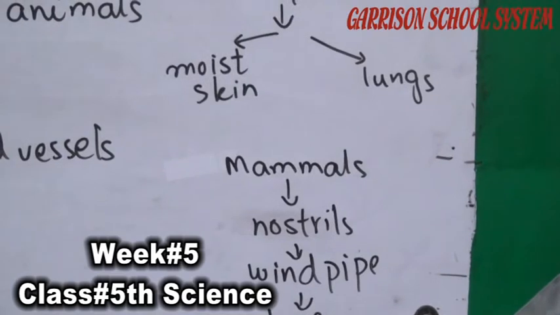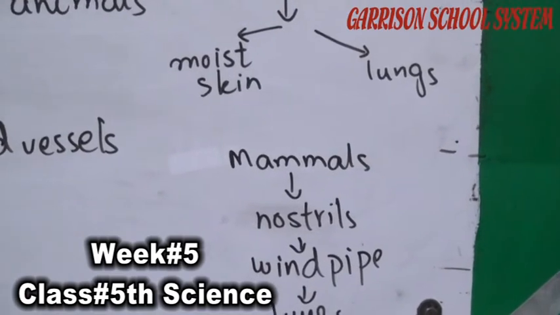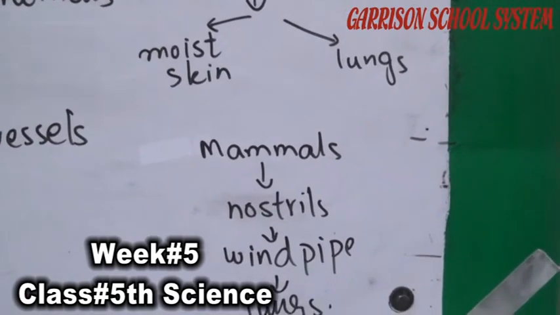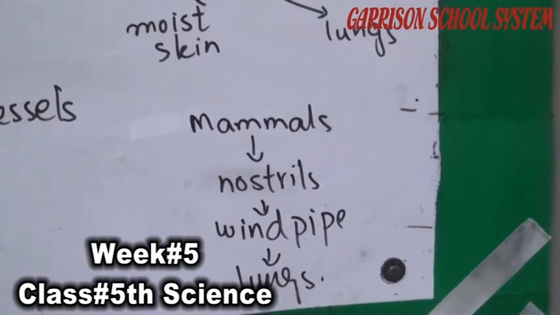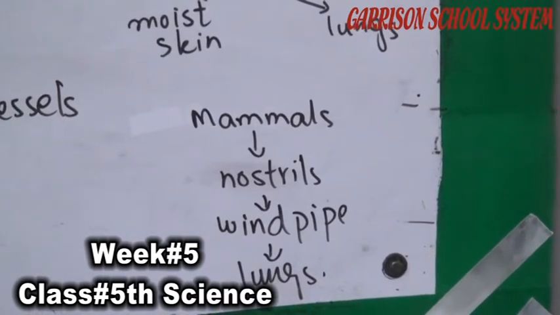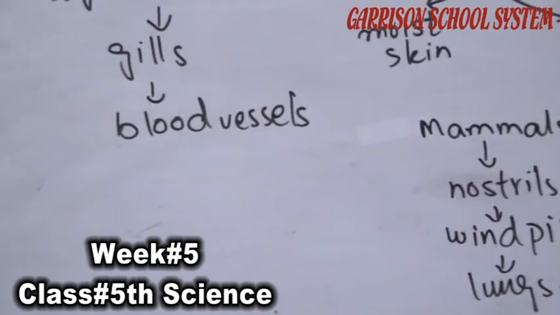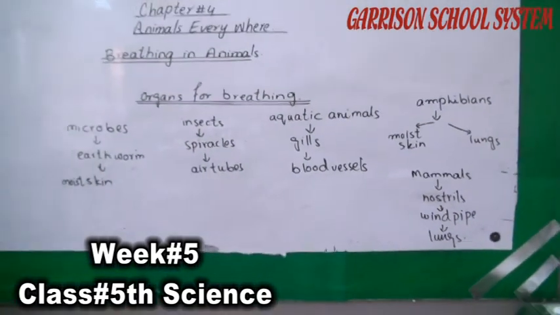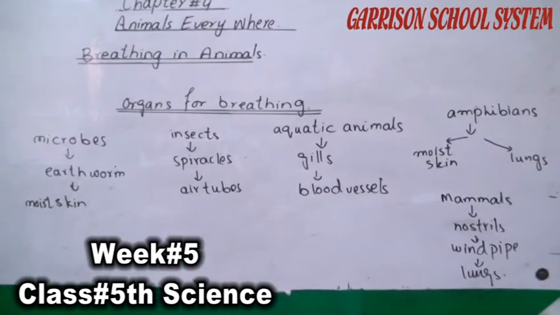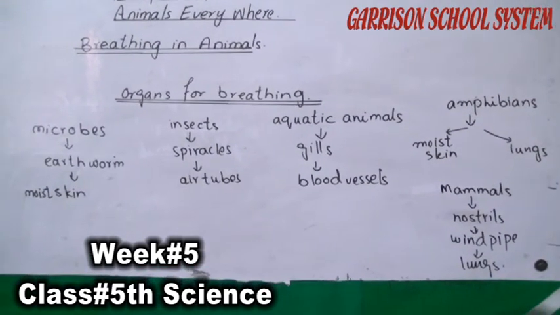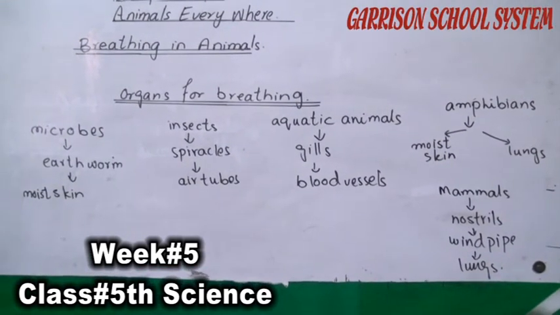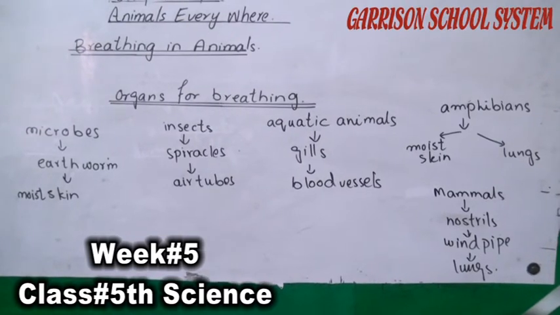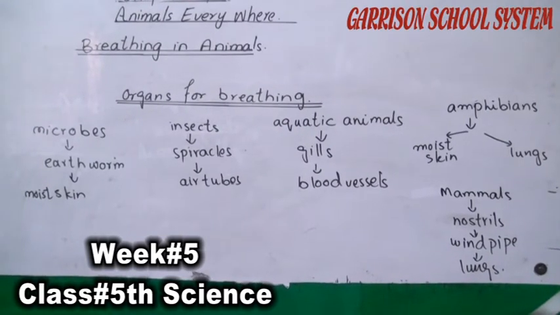After that, I will discuss the mammals. What are mammals? Mammals include animals such as cats, cows and human beings which feed their babies with milk. They breathe in air through the nose, through openings called nostrils. You know there are two holes in your nose, they are called nostrils, and there is also a diagram on your page number 34.